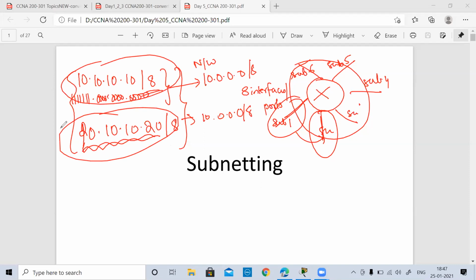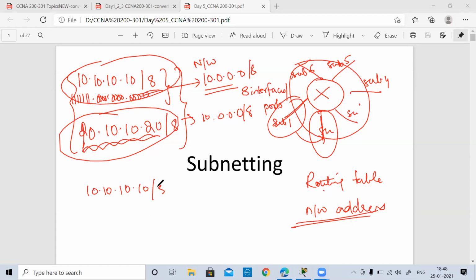Likewise, a router maintains a routing table, and the routing table has the network address. By looking at the network address, it understands that they are different networks. So if I give you 10.10.10.10/8 and 20.10.10.10/8, we can simply calculate their network addresses and identify that these two are different networks.